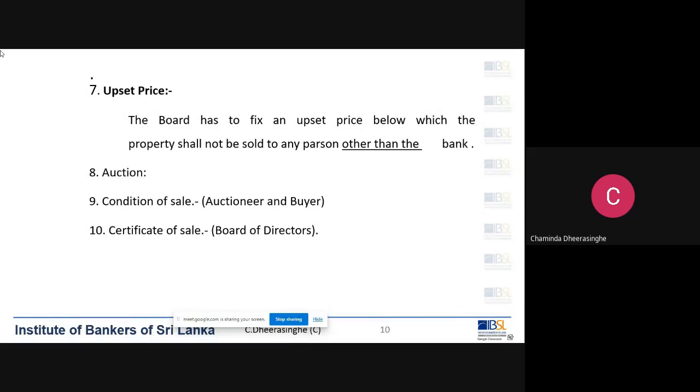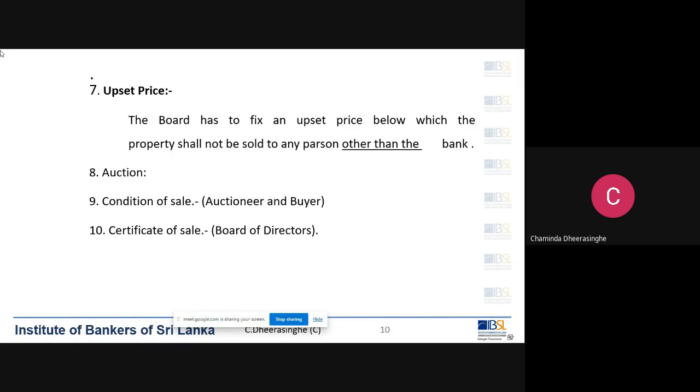The idea behind this is that we have to get the maximum amount from the auction. After considering these things, there's another one that we have to consider, that is the cost of the parate process. That is also something we have to recover. So what are the things?